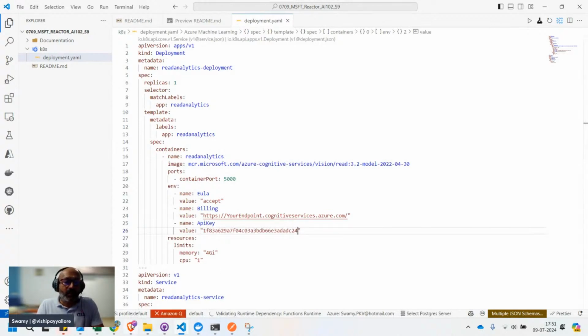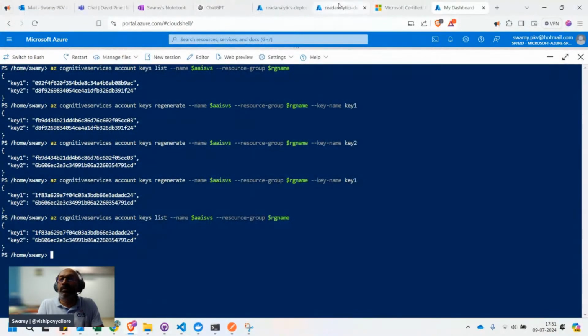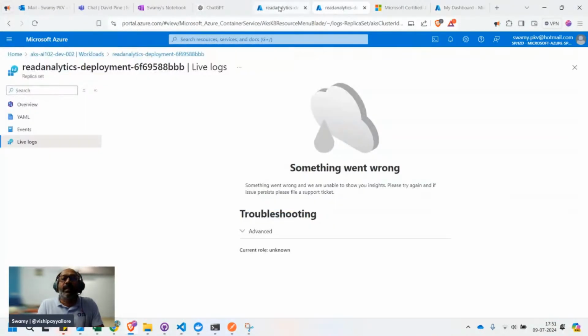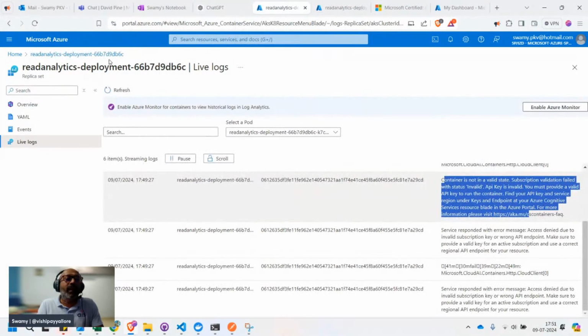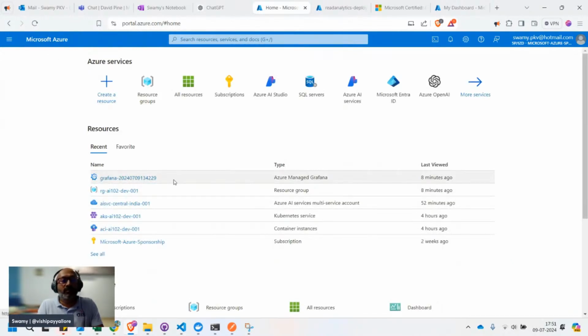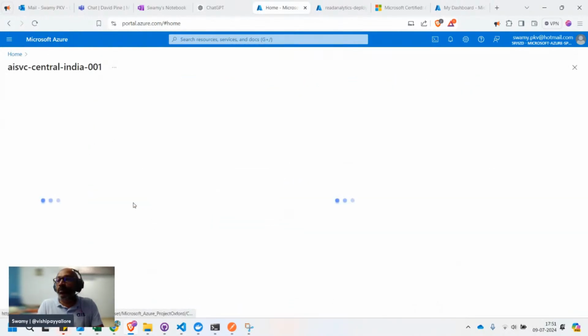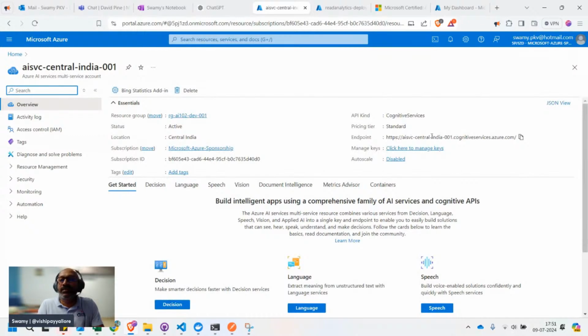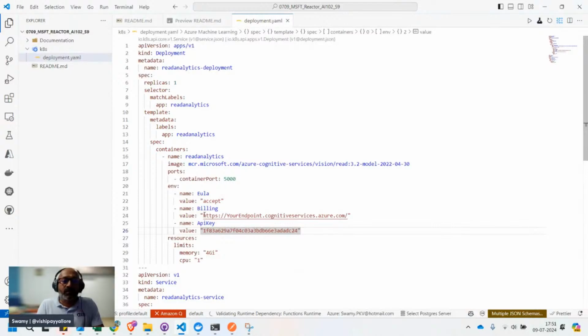Okay, and again come back to this one, get the endpoint, Kubernetes service, and Azure AI service. I copied that and I'm pasting it here.